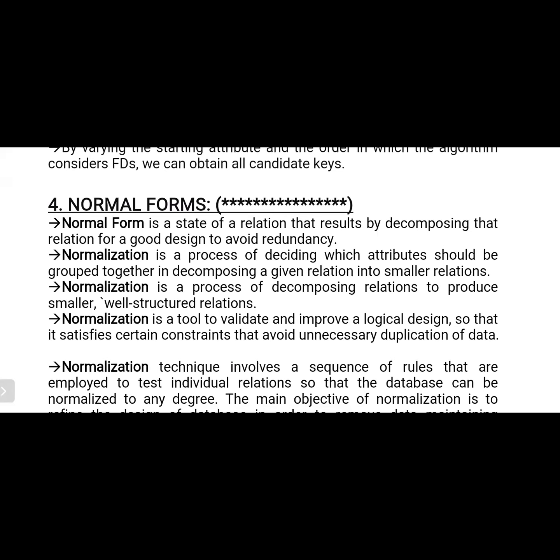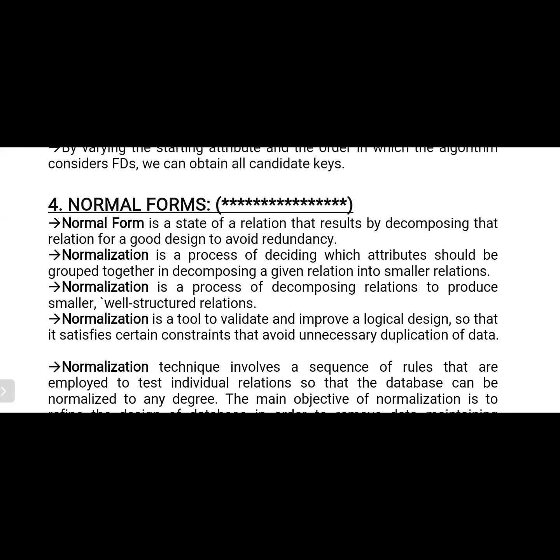So please try to understand the words. Composition means nothing but combining. Decomposition means nothing but breaking down. Okay, break down the larger table into smaller tables. That procedure is referred to as normalization. Normalization is a process of decomposing a relation to produce smaller, well-structured relations. So we are forming well-structured relations. That means we observe which attributes will be treated as one table, and the remaining attributes are treated as another table.